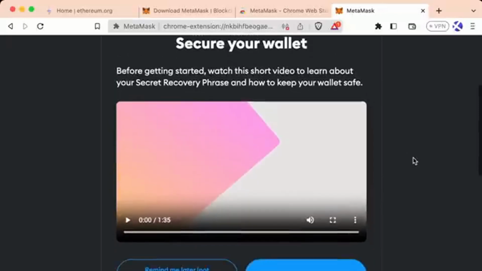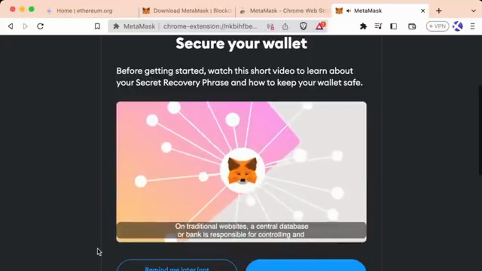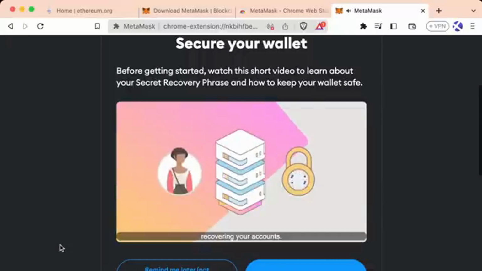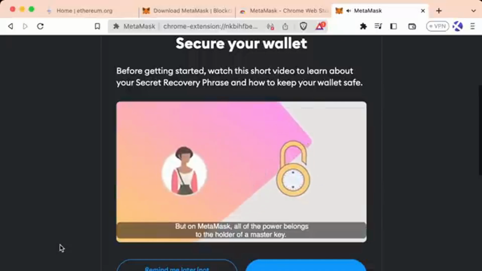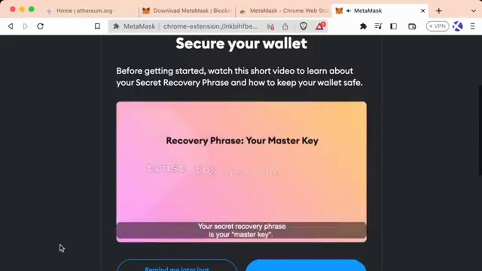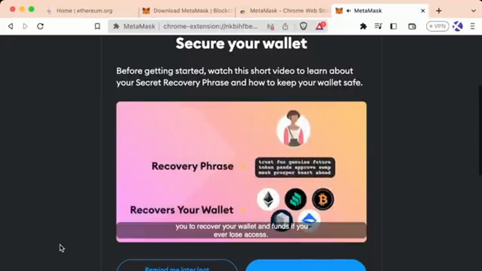Let's watch this video. MetaMask is a new way to connect to sites and applications. On traditional websites, a central database or bank is responsible for controlling and recovering your accounts. But on MetaMask, all of the power belongs to the holder of a master key. Whoever holds the key controls the accounts. Your secret recovery phrase is your master key. It's a series of 12 words that are generated when you first set up MetaMask, which allow you to recover your wallet and funds if you ever lose access.